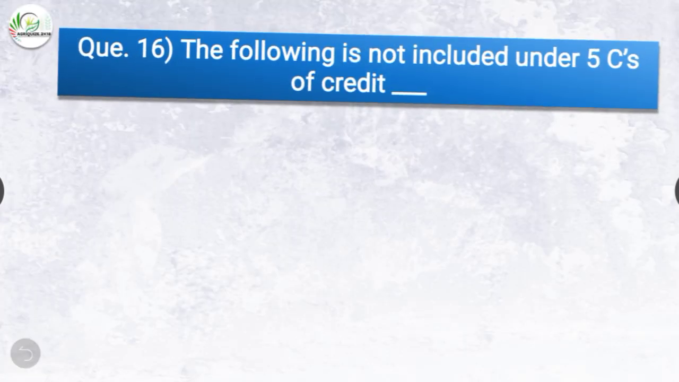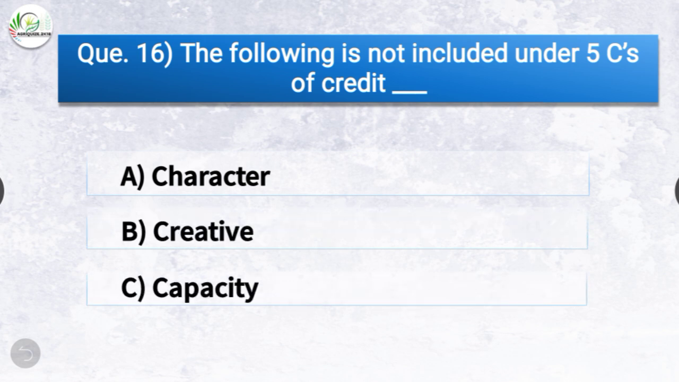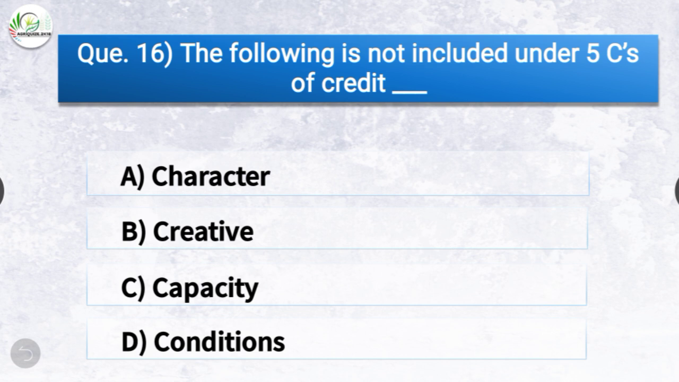Question number 16. The following is not included under 5 C's of credit. The options are character, creative, capacity, conditions. The correct answer is option B, creative. So creative is not included under 5 C's of credit. The 5 C's of credit include character, capacity, capital, collateral and conditions. Creative is not included in it.